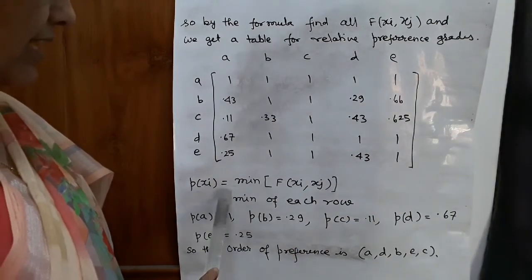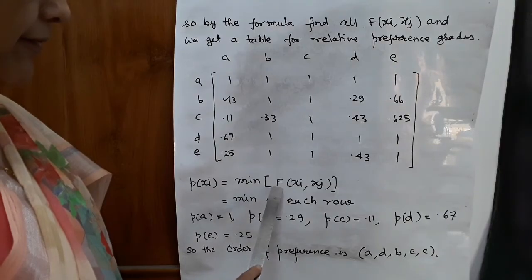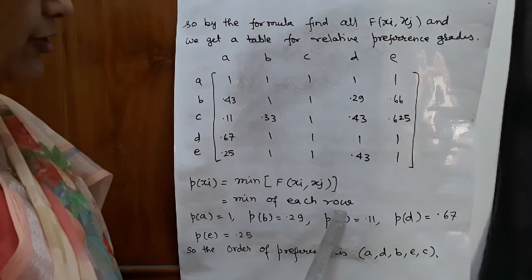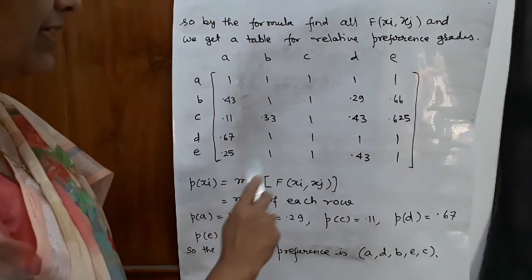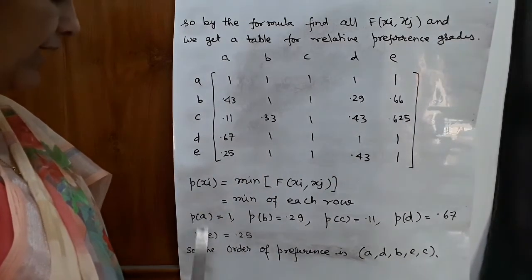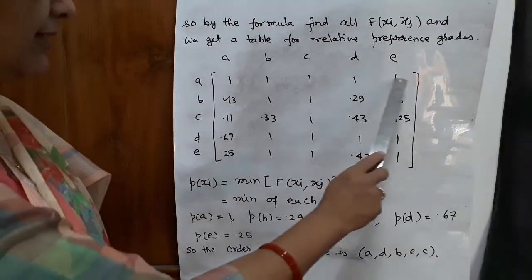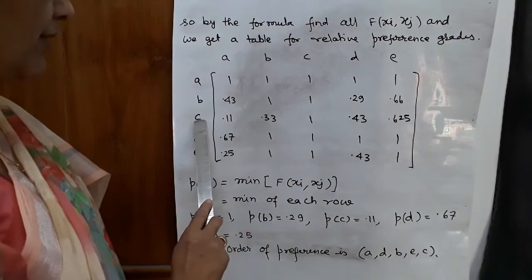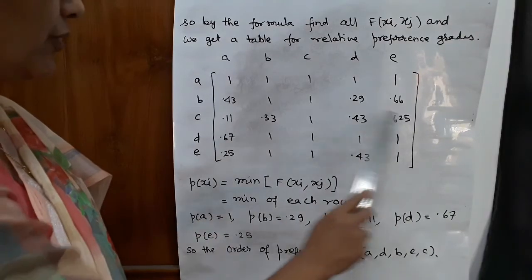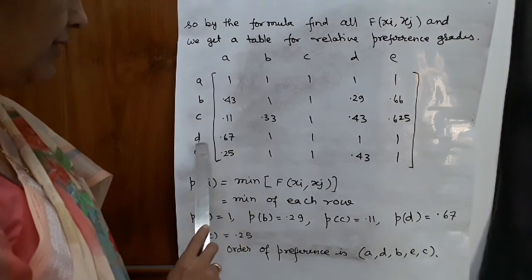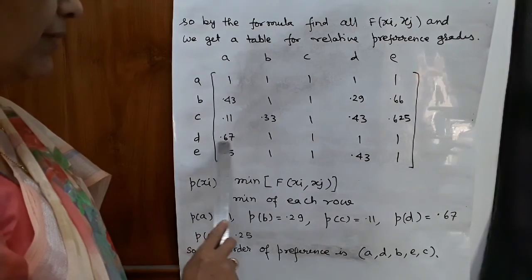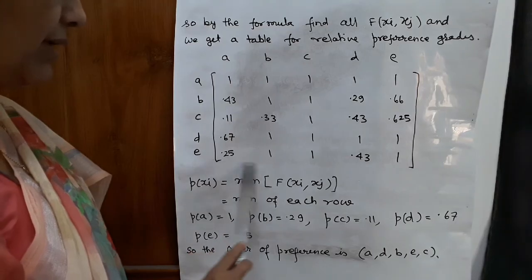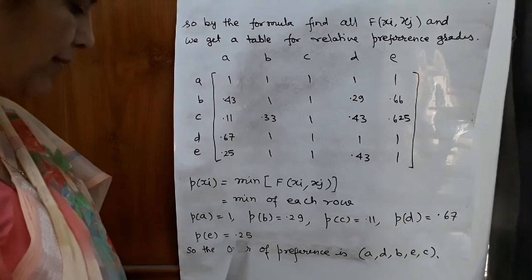So P xi is equal to min of F xi xj is equal to min of each row. So PA is equal to 1, PB is equal to min of this row 0.29, PC is equal to min of this row 0.11, PD min of the row 0.67 and PE min of this row 0.25.